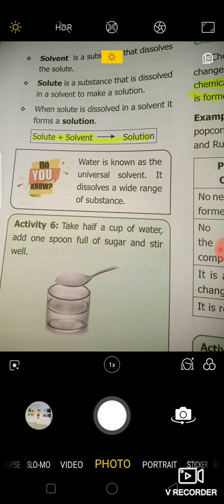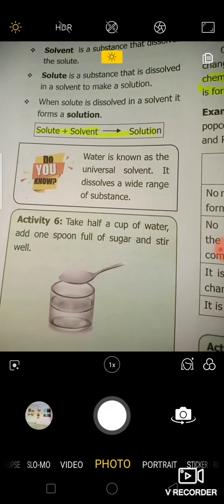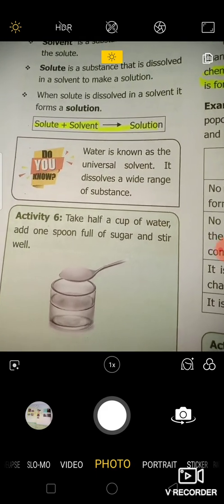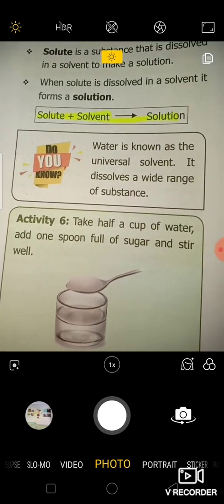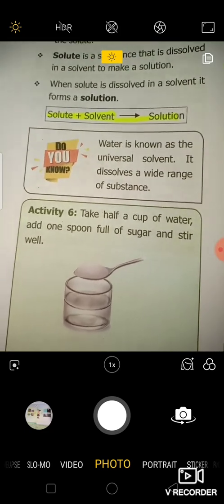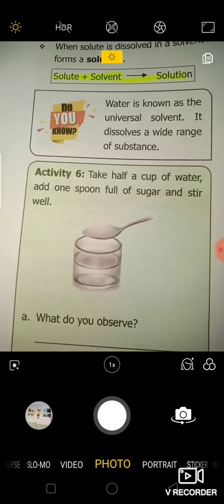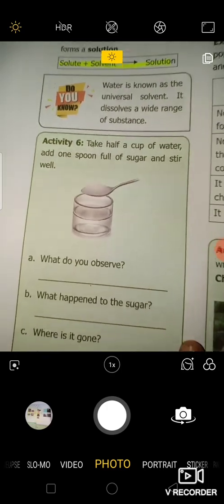When a solute is dissolved in a solvent, it forms a solution. Solute plus solvent gives solution. Water is known as the universal solvent. It dissolves a wide range of substances. It cannot dissolve all the substances, but a wide range of substances can be dissolved using water.